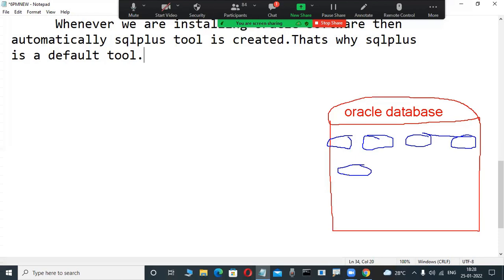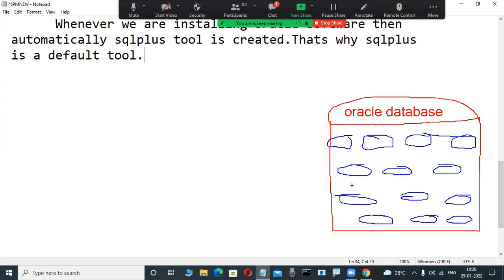So many database objects are there. This is the way they are representing. These are a collection of database objects. So many objects are there. In the future we will learn what these objects are. But today, maybe about tables you know something. These are all a collection of database objects.